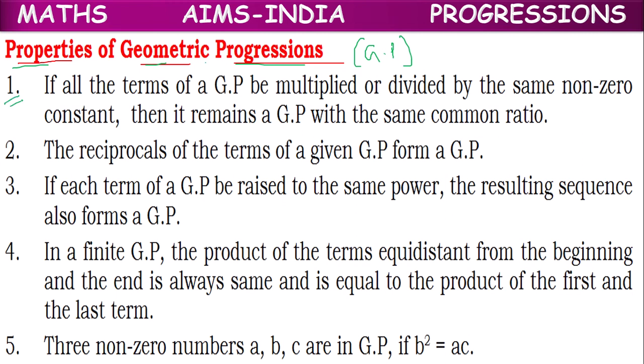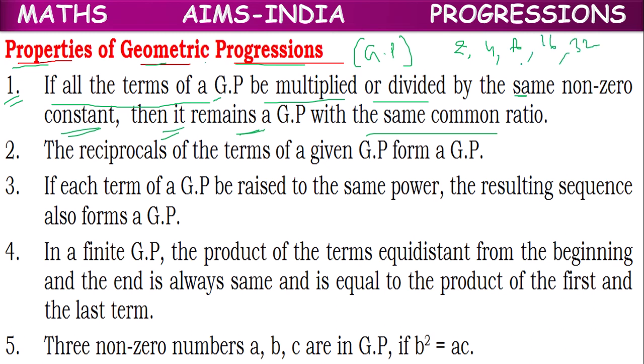The first property is, if all the terms of a GP are multiplied or divided by the same non-zero constant, then it remains a GP with the same common ratio. Suppose we have a GP like 2, 4, 8, 16, 32.